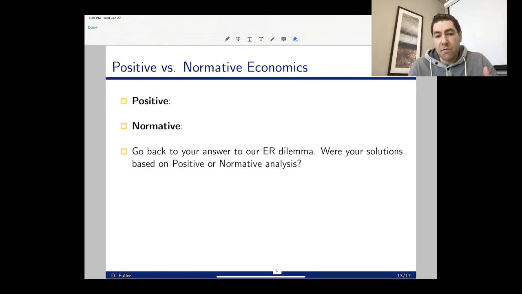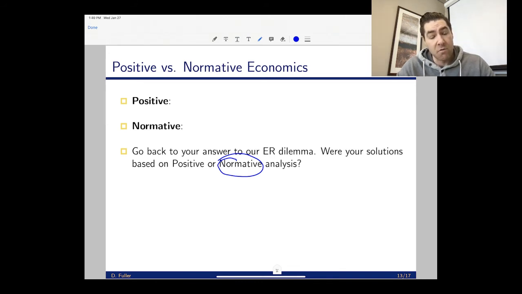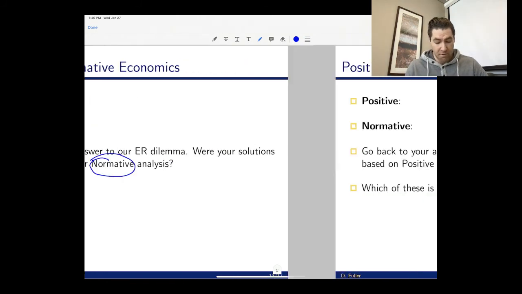But the bulk of your discussion is going to be more focused on the normative analysis. I think that we should save this patient, right? There can be no right or wrong answer. You used some positive analysis or facts to make your normative decision, but you're still making a normative statement. I think we should save this person, right? It should save as opposed to a true or false type of statement.